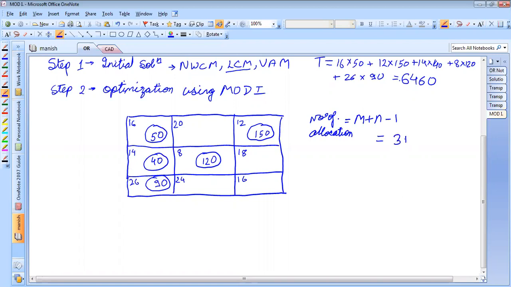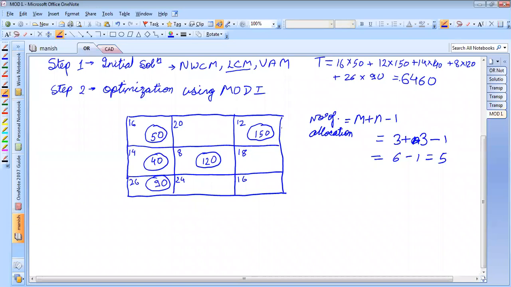M is number of rows, so 1, 2, 3, so m is 3, n is also 3. So m plus n minus 1 is 3 plus 3 minus 1, which is 6 minus 1, equals 5. Correct? So the number of allocations is 1, 2, 3, 4, and 5.